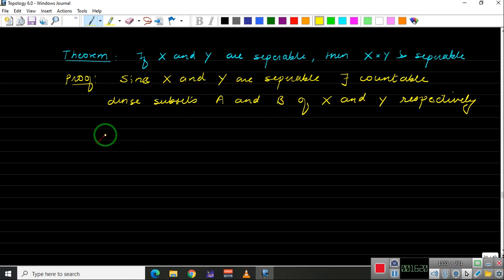Okay, so now let us take A cross B. We need to show that this A cross B is a countable dense subset of X cross Y. Okay, so let us write this as claim.